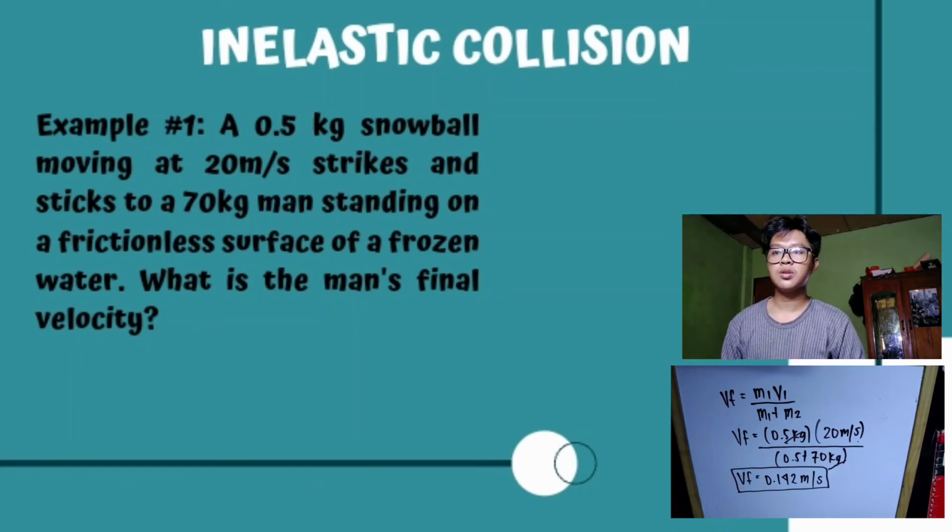The final velocity of the system, or of the man, is equal to the final velocity of the whole system, since they are stuck together, and it is also the velocity of the snowball. So this is our example number 1.